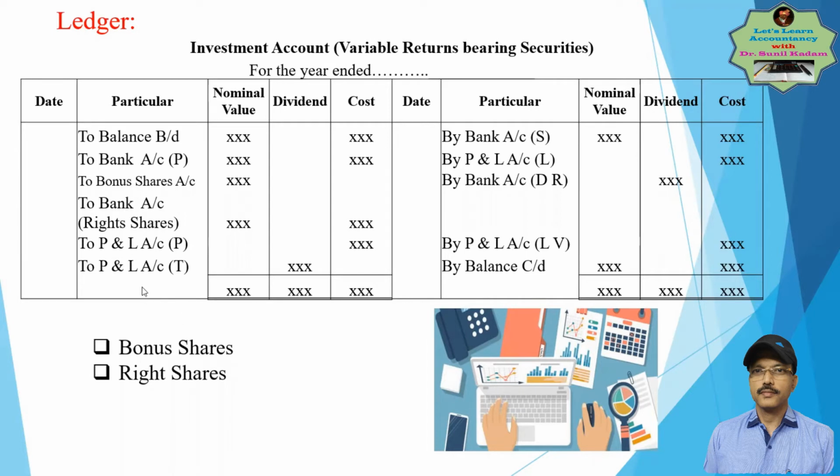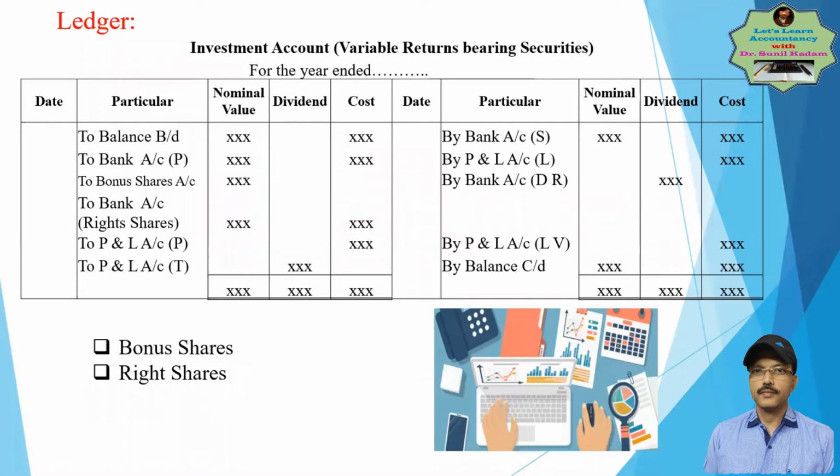There's one more term called a right share. I hope you know what a right share is. It's another form of issue of shares by the company. But in this case, the company will charge you, and priority is given to the existing shareholders. That is the normal course of issuing right shares.